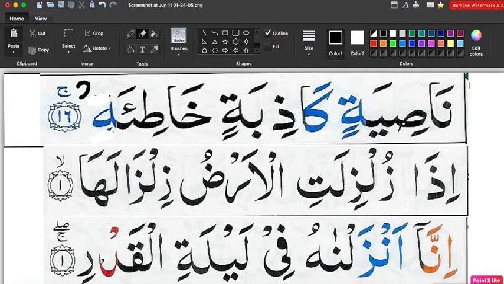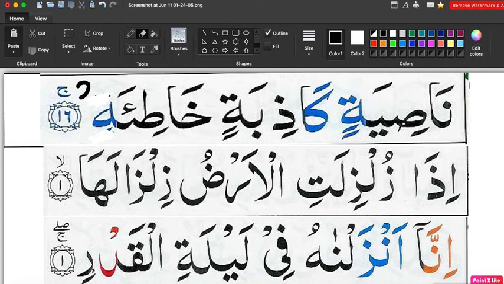If the second last letter has sukoon sign and the last letter has fatha, kasra, dhamma or double fatha, double kasra, double dhamma, then you cannot change the last letter into sukoon. You just simply pronounce the last letter sound. So it's going to be inna anzalnahu fi laylatil qadr.